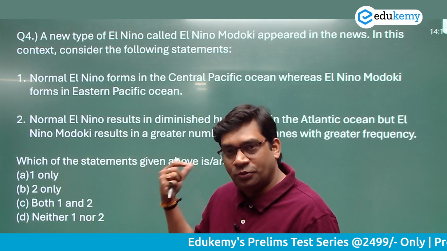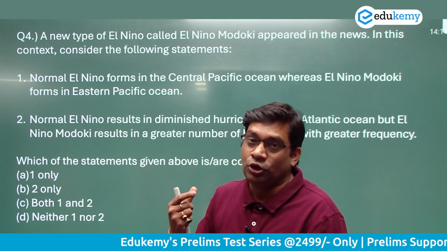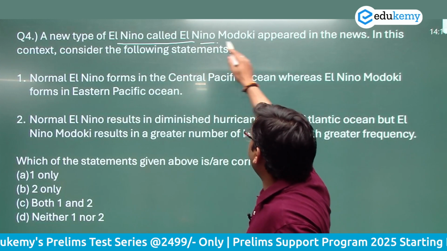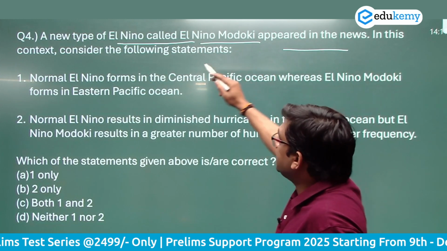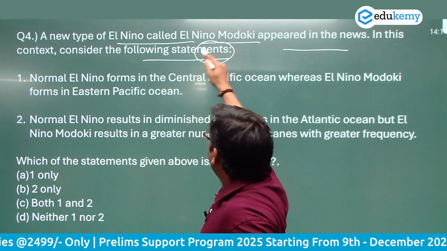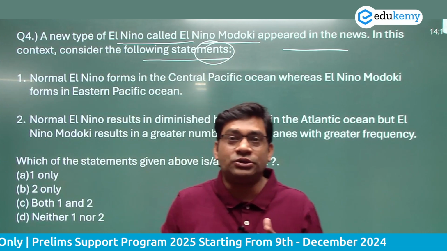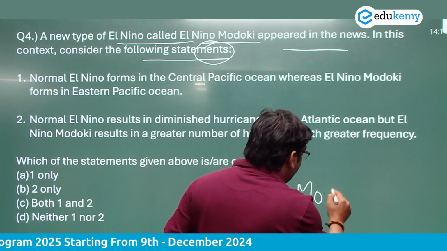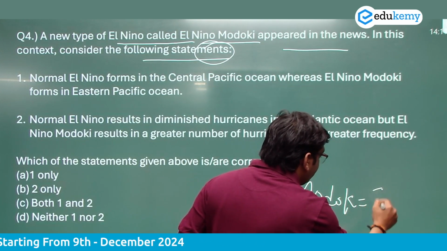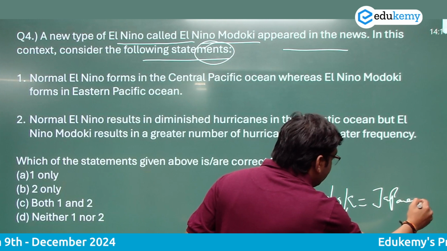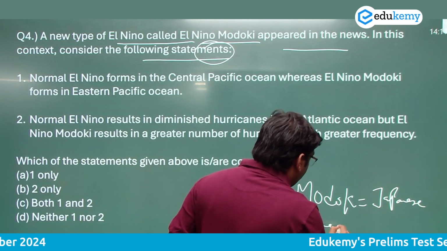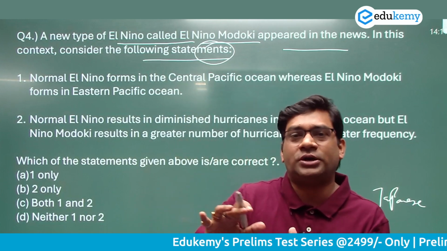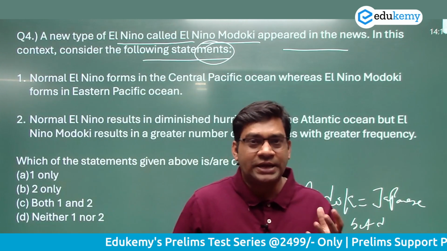Let's move ahead and solve another important question, again a current affairs based question. It was asked when it was in the news, related to El Nino Modoki. A new type of El Nino, called El Nino Modoki, appeared in the news. In this context, consider the following statements. This is very similar to the phenomenon called El Nino. The word Modoki is a Japanese word. It means same but different: a phenomenon that is the same but slightly different.